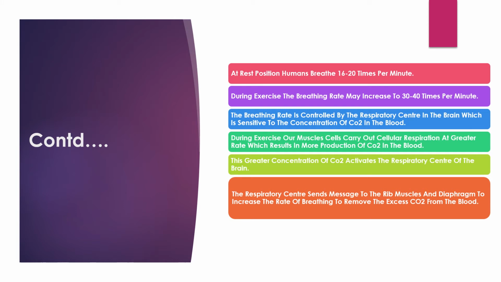When we are exercising, our muscle cells carry out cellular respiration at a greater rate, which results in more production of carbon dioxide in the blood. This greater concentration of carbon dioxide activates the respiratory center of the brain. The respiratory center then sends a message to the rib muscles and diaphragm to increase the rate of breathing to remove the excess carbon dioxide from the air.